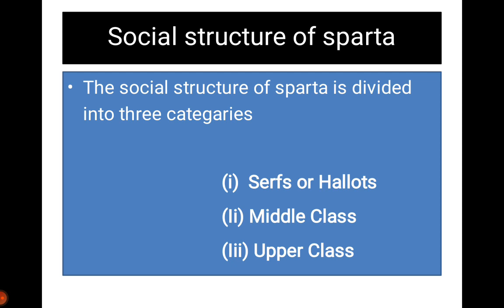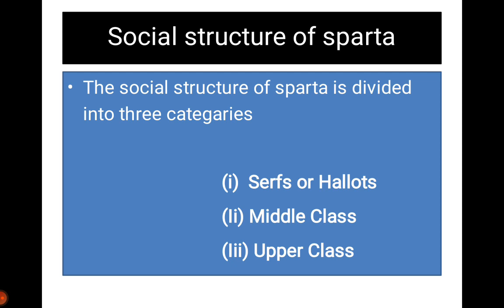The second one is the middle class. The middle class has only civil rights. They have no political right. The third one is the upper class, which consists only of the citizen class, the Spartan peers. They have political right and civil right. This class has fewer people, but they have overall control of the affairs of the state, and this is shared equally among them.